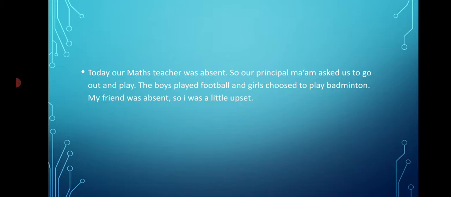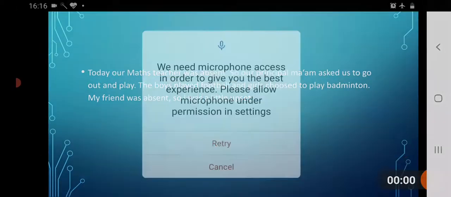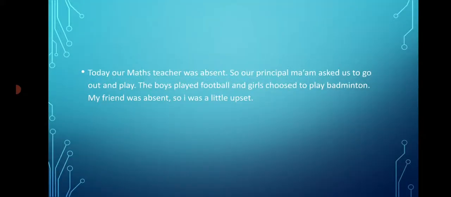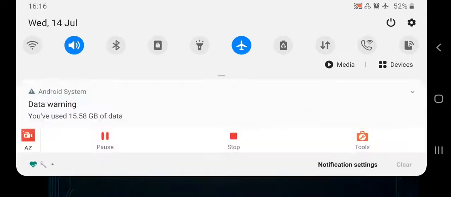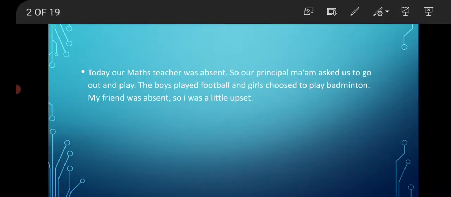Now here first what we are going to do is, let us find all the common nouns. What we'll do is, we'll underline all the common nouns first in this example.